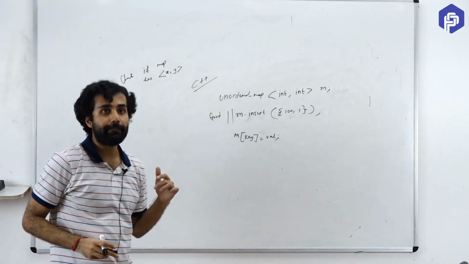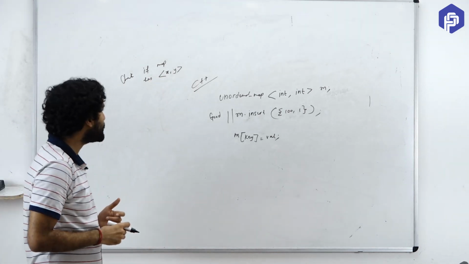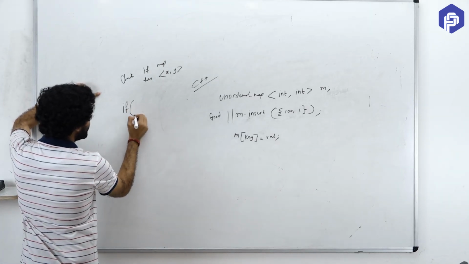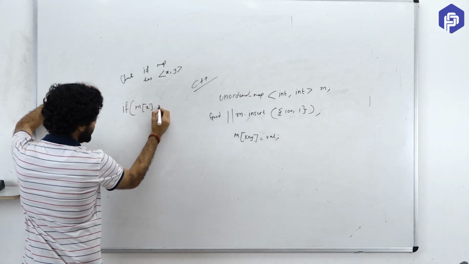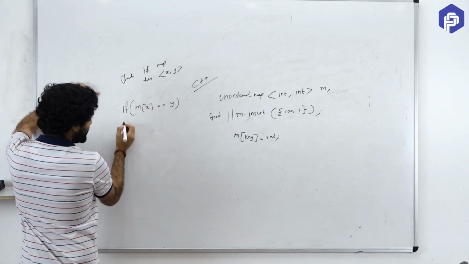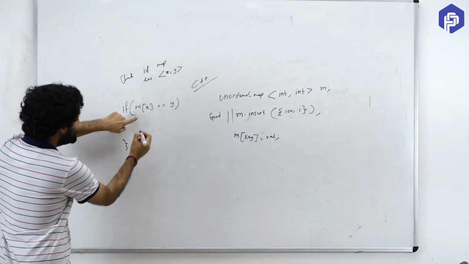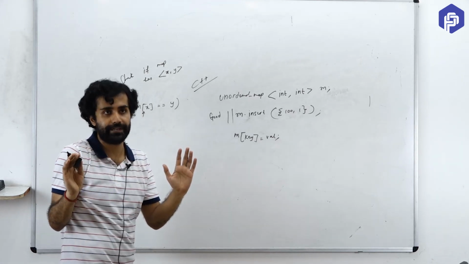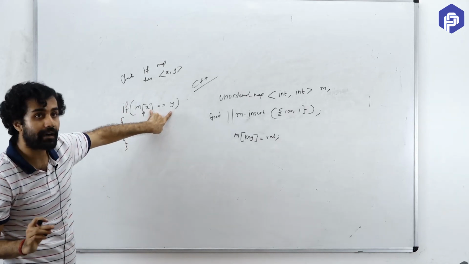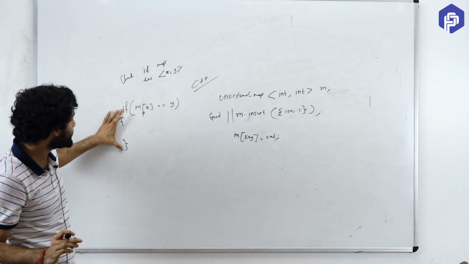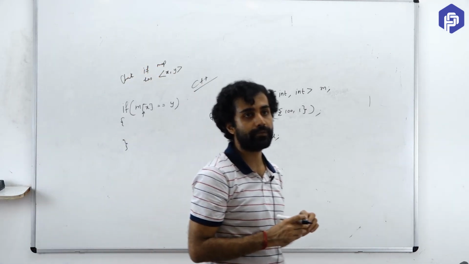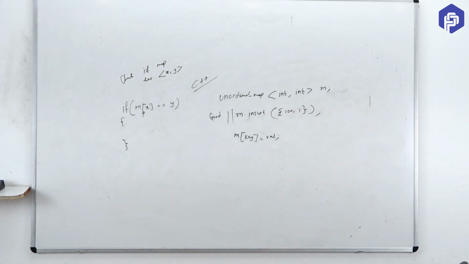If you have to check whether a map has a pair x, y or not, what would you do? If you have this kind of check, that if m of x equals to key, then you know what will happen. Because by default your compiler thinks of it as an insertion operator. So even if this pair is not there, after the end of this if condition, it will be placed. Did you get my point? How many of you got it? So this is a very, very big risk with using this thing.